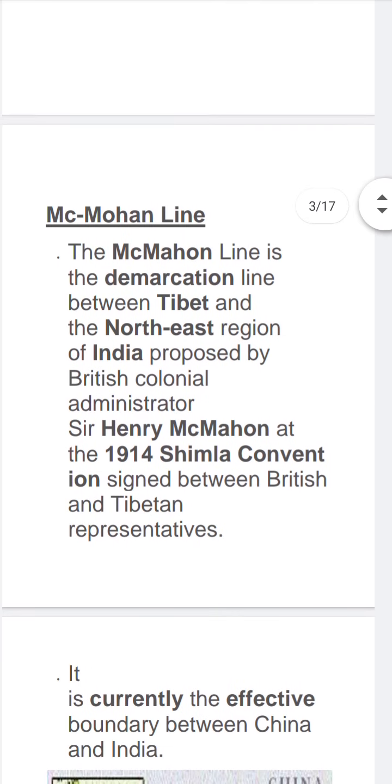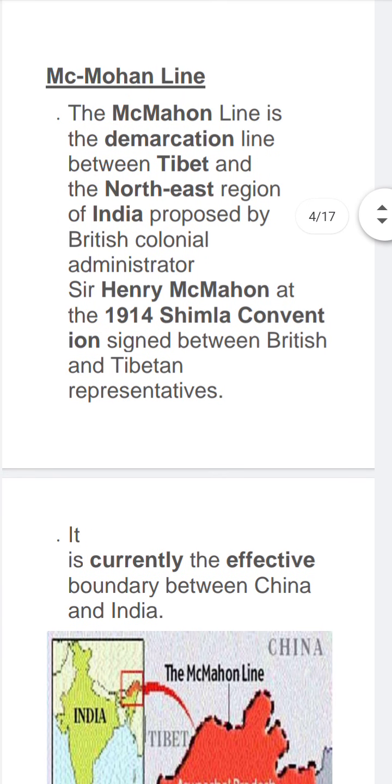Next, McMahon Line. McMahon Line is the demarcation line between Tibet and the northeast region of India, proposed by British colonial administrator Sir Henry McMahon at the 1914 Simla Convention signed between British and Tibetan representatives. So we can say that McMahon Line is a demarcation line between India and China. It is named after Sir Henry McMahon.